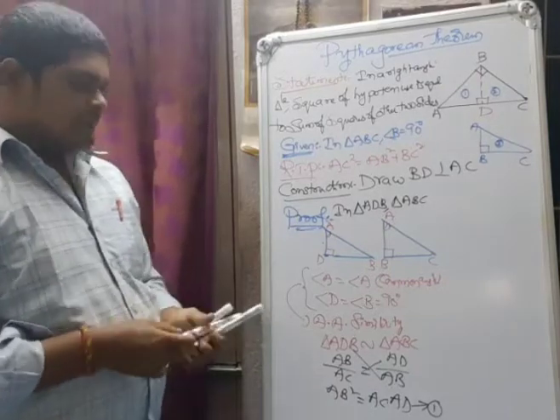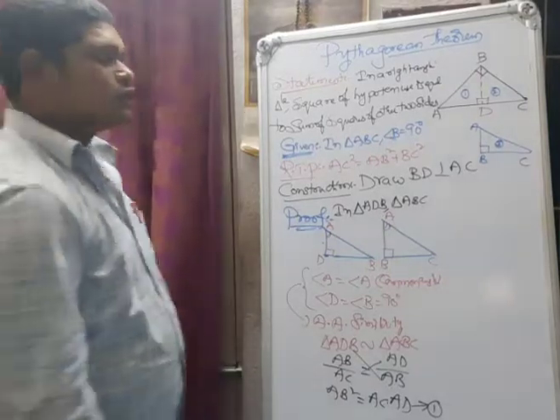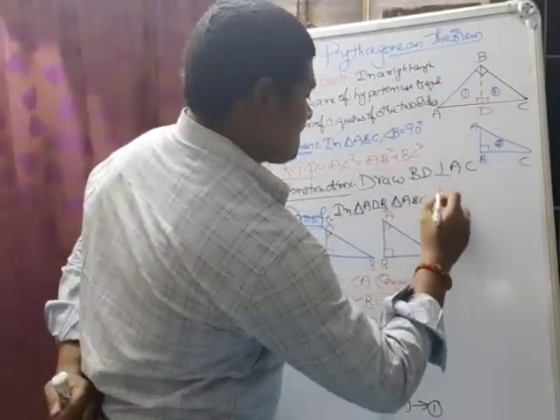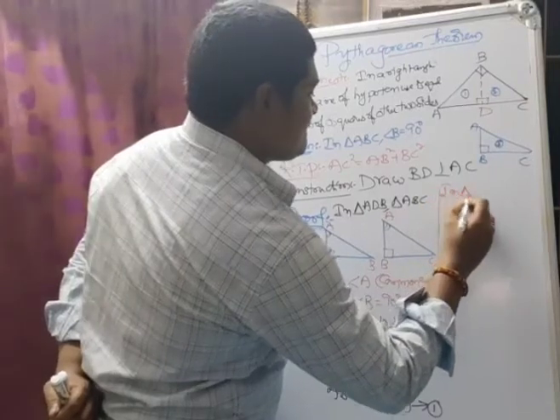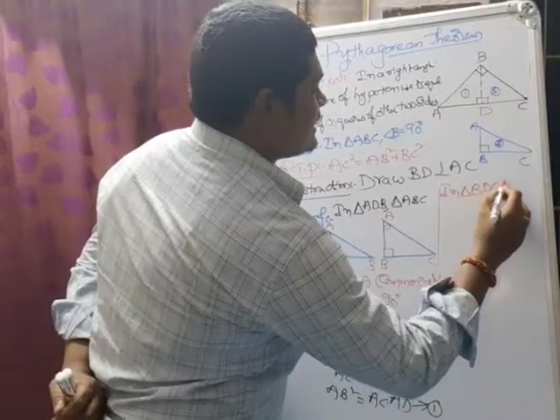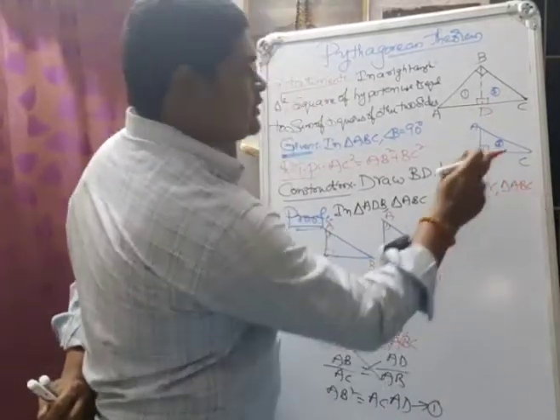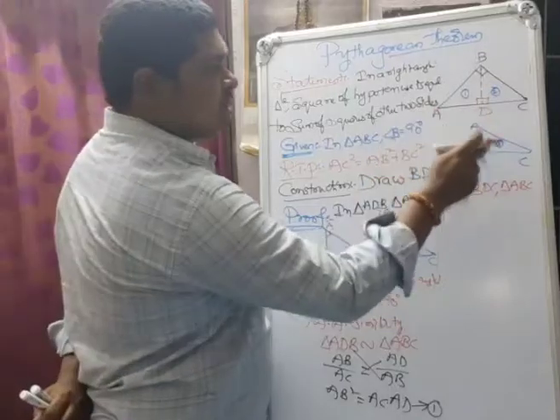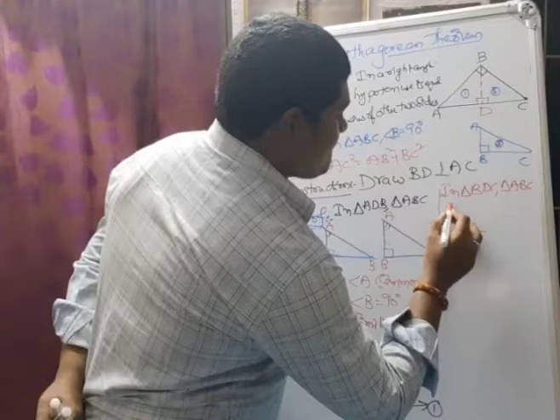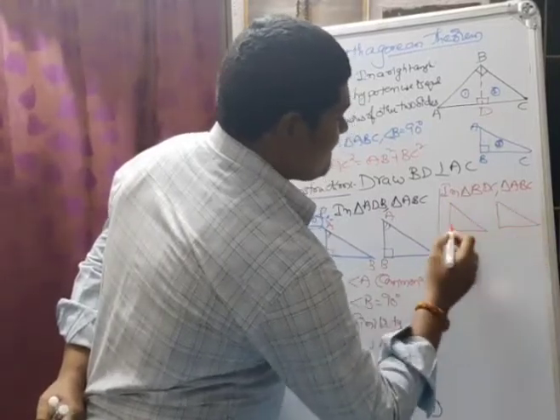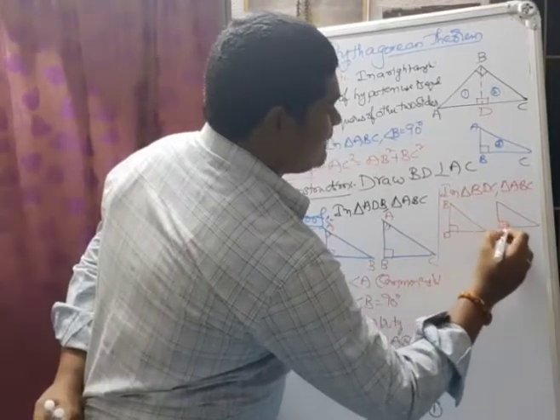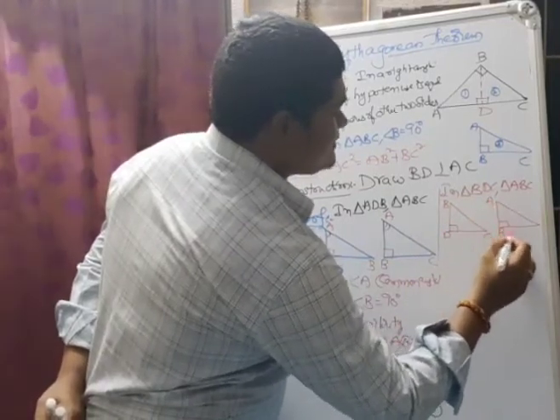Now, same like that, we have to take the other two triangles, that means the second triangle and the third triangle. What is the second triangle? Triangle BDC. This triangle is similar to triangle ABC. Earlier we compared 1 and 3, now we are comparing 2 and 3. Same, take the two triangles. This one is BDC. Next triangle is ABC.